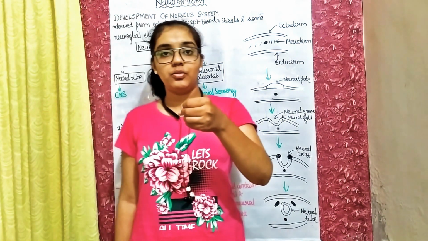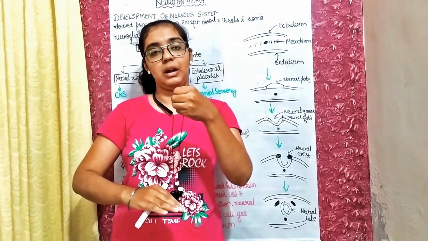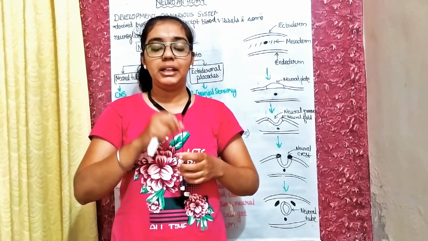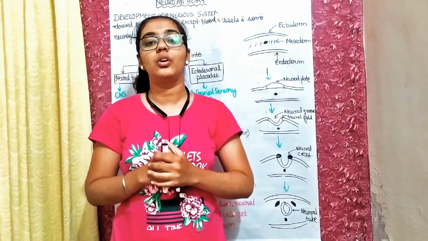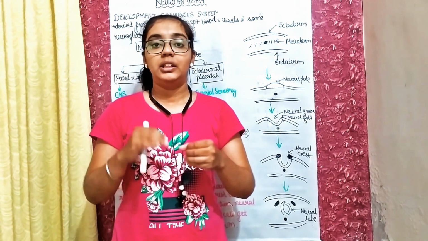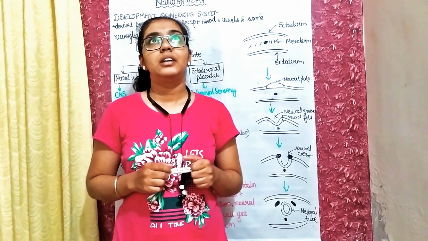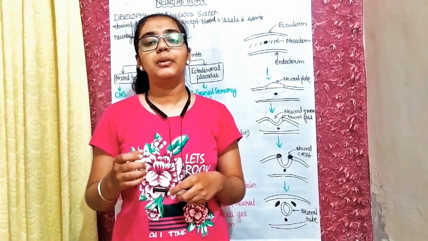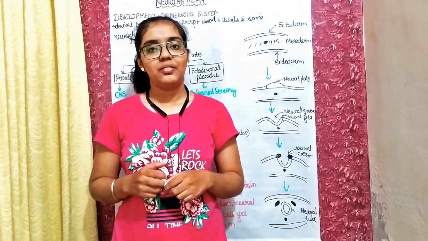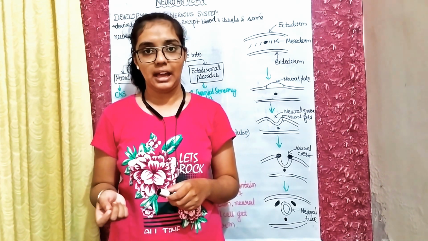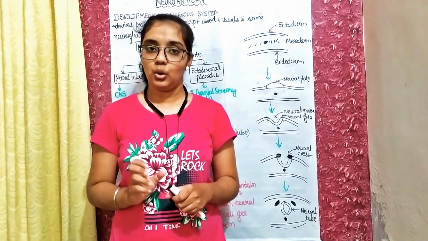Now when the neural tube is formed, it develops to the upper region, and it also develops in the lower part. So at the beginning there are two pores present, one on the upper end of the neural tube and the second on the lower end. These are known as anterior and posterior neuropores. Around the 25th day of embryonic life, the anterior pore starts to close, and then at the 27th day, the posterior neuropore also starts to close.